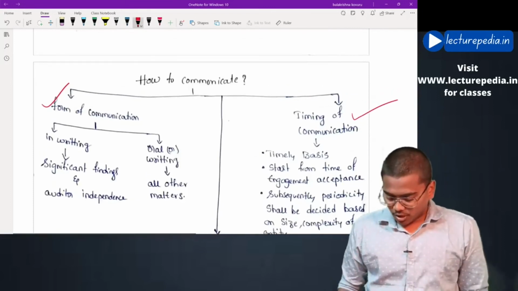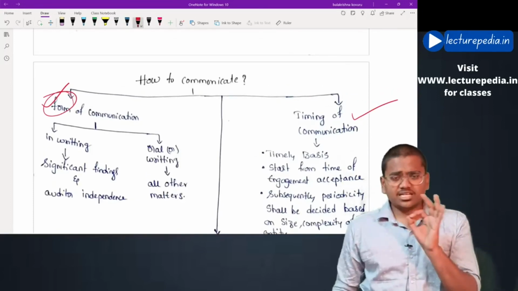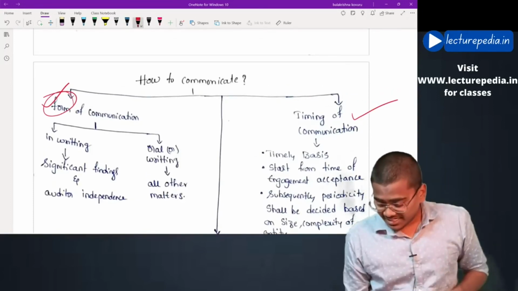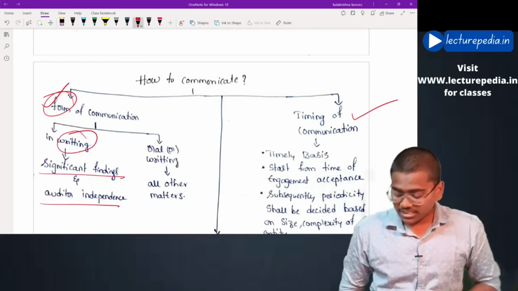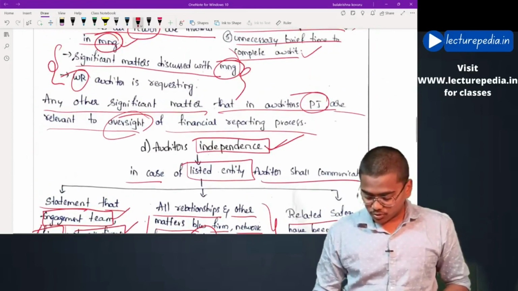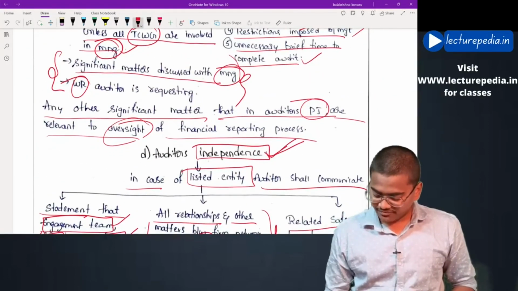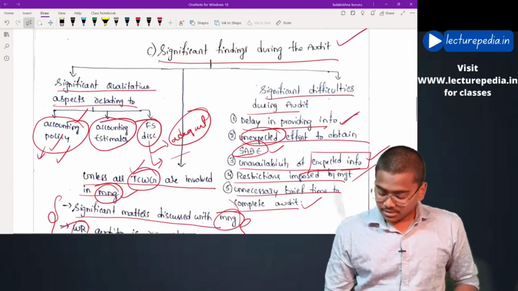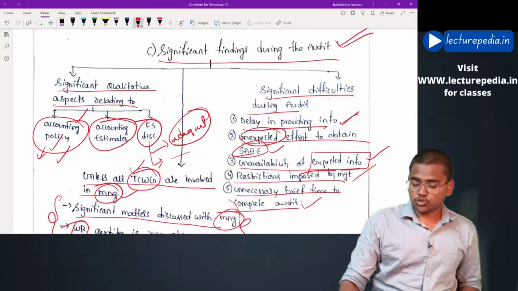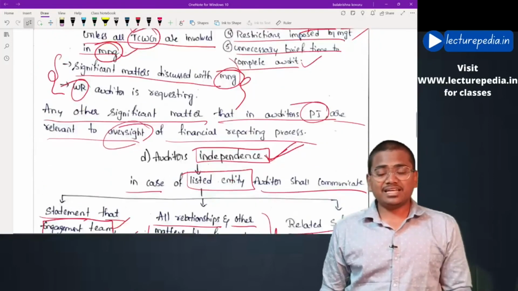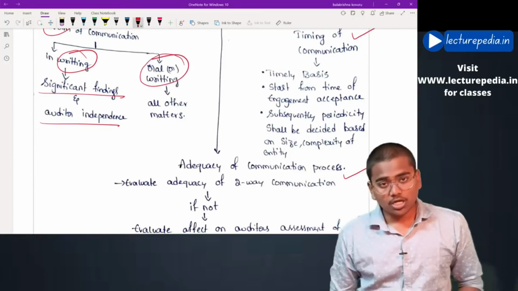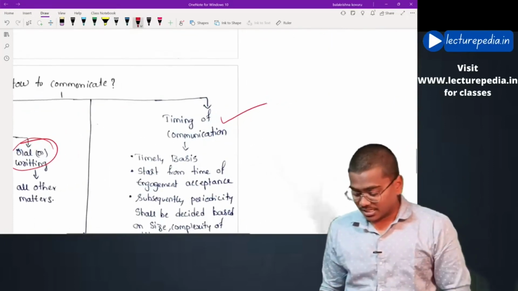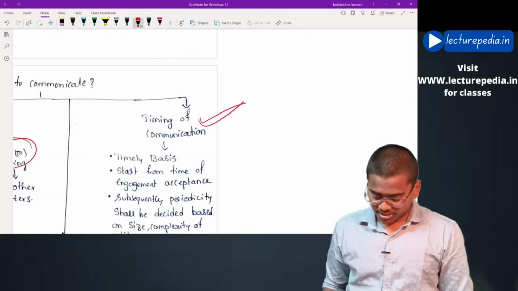Let us see form of communication. The auditor has to make written communication in respect of significant findings and auditor independence. Relating to these 2 aspects, they must be mandatorily in writing, and other aspects can be either oral or written. Hope this is clear. Next, timing of communication.